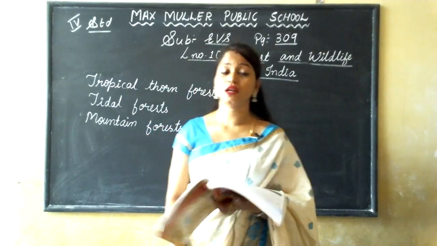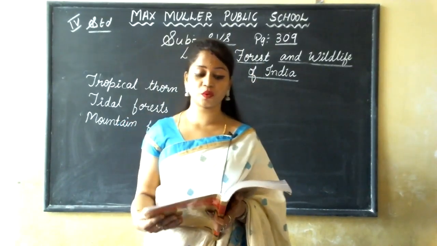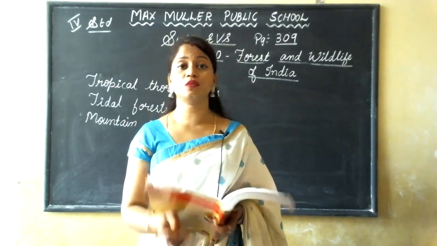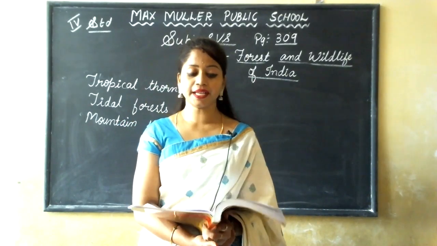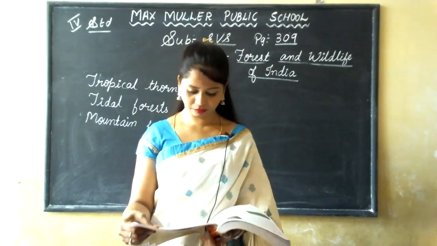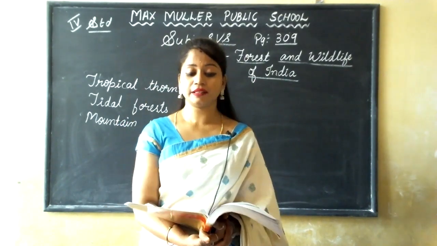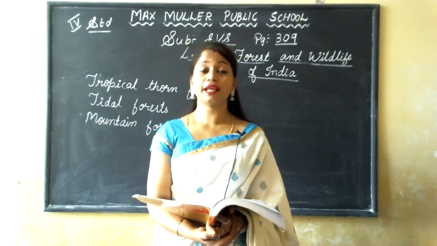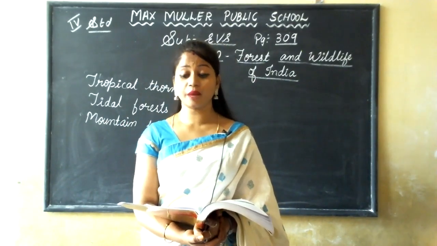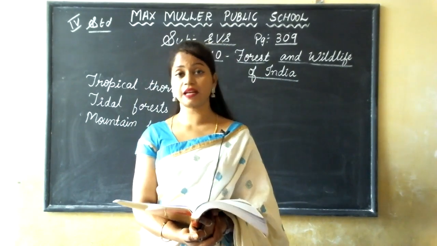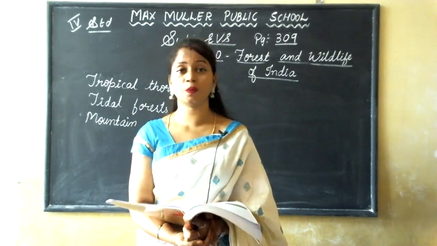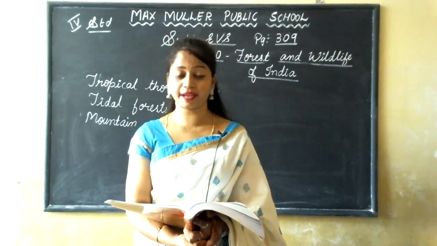These forests grow in both fresh water and salt water. In India, they are found in lagoons in Kerala and in the Ganga Brahmaputra Delta. Yes, in the Ganga Brahmaputra Delta, we all know mangrove trees are there.